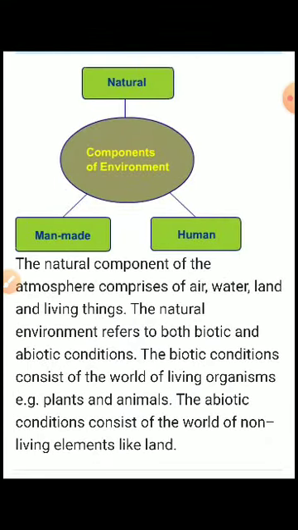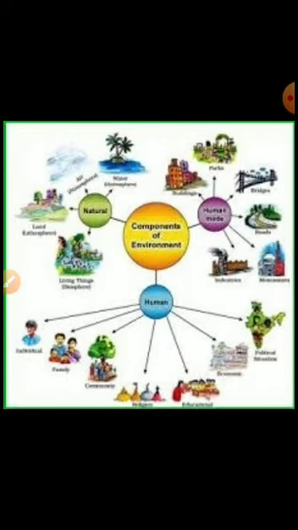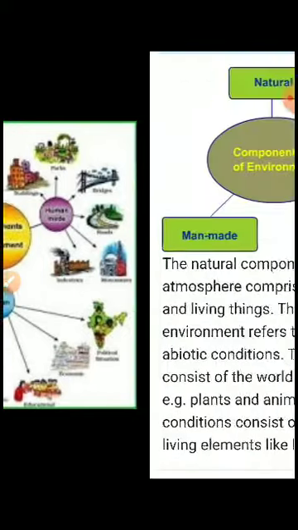Now, children, I'm going to tell you about the components of the environment. First you can see the diagram. The first is the natural component. Here we can say land, air, and water. Then human-made are roads, buildings, cars, monuments, etc. Then human, he himself, like an individual, family, community, religion, education, economy of the nation, political situation.